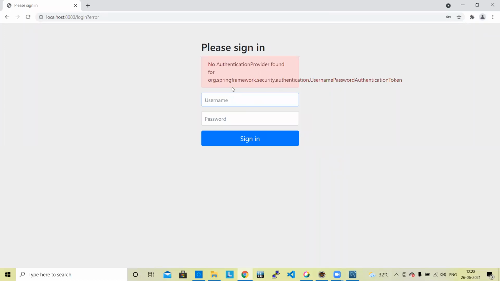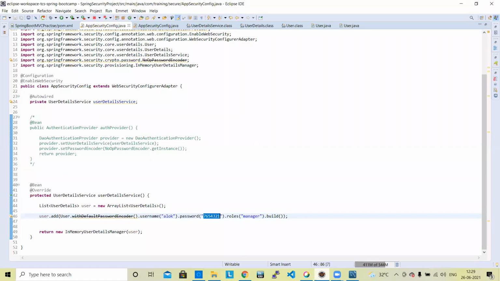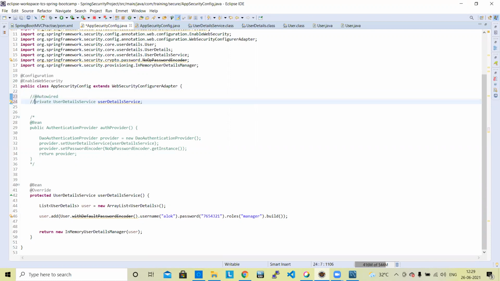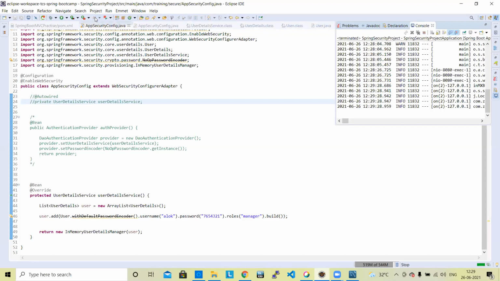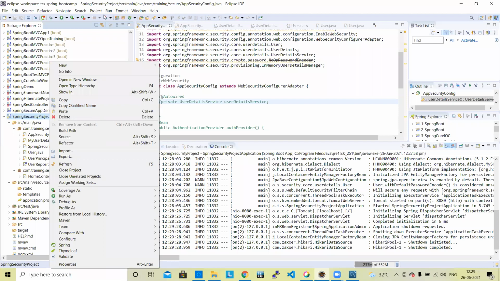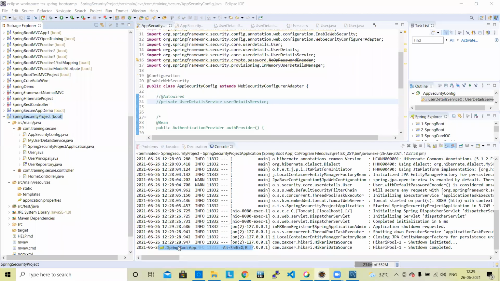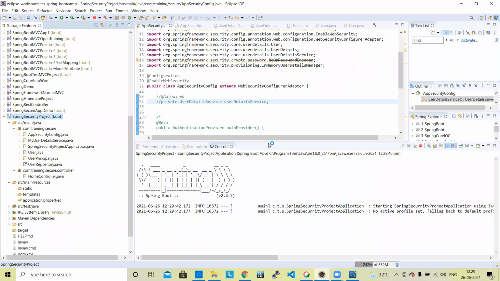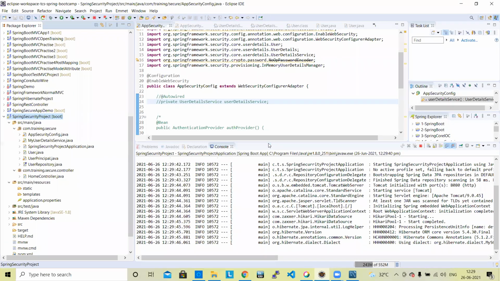No authentication provider found for org.springframework.security. Okay, let it check. Otherwise, where is the mistake, I need to find out.